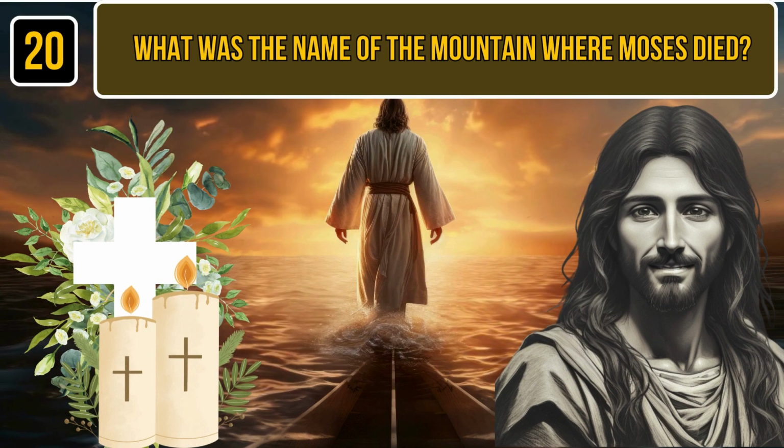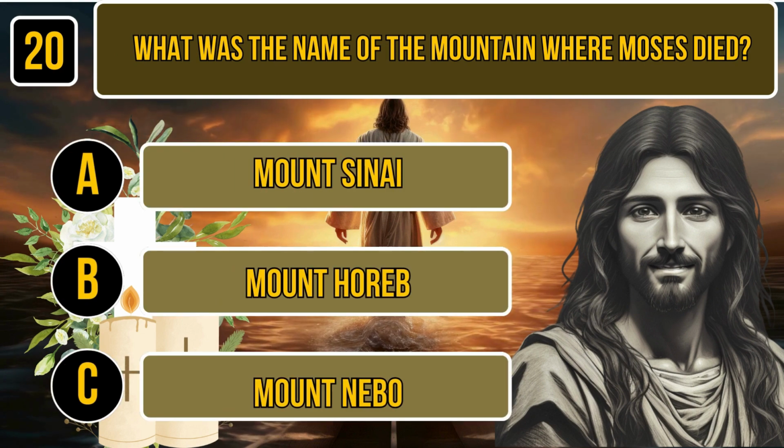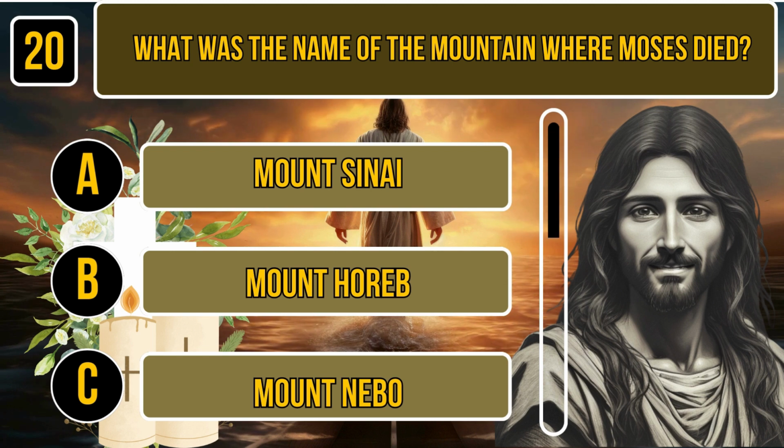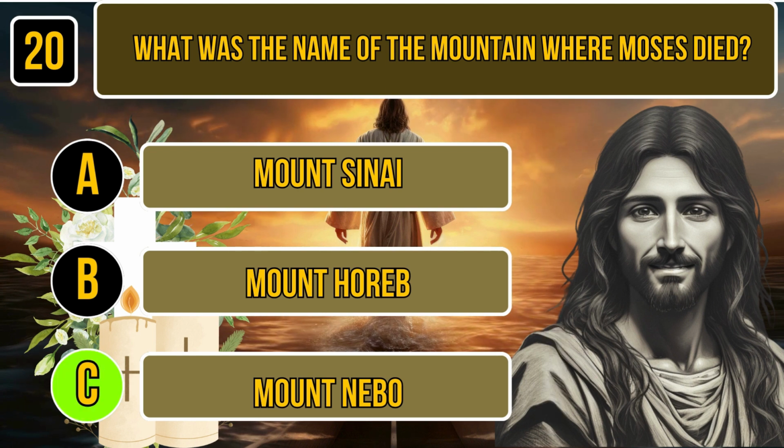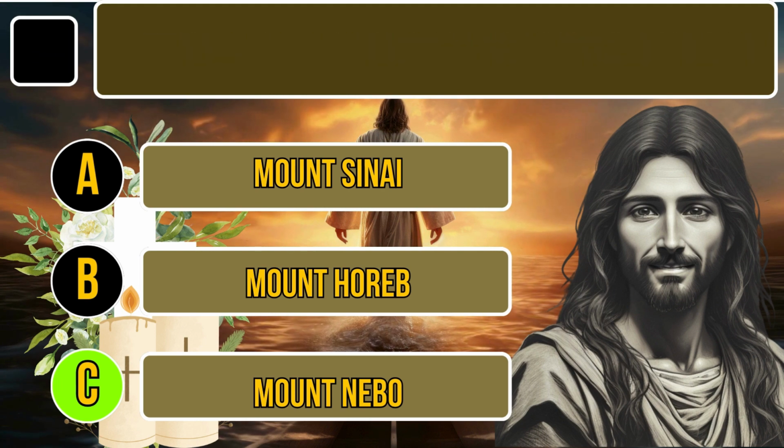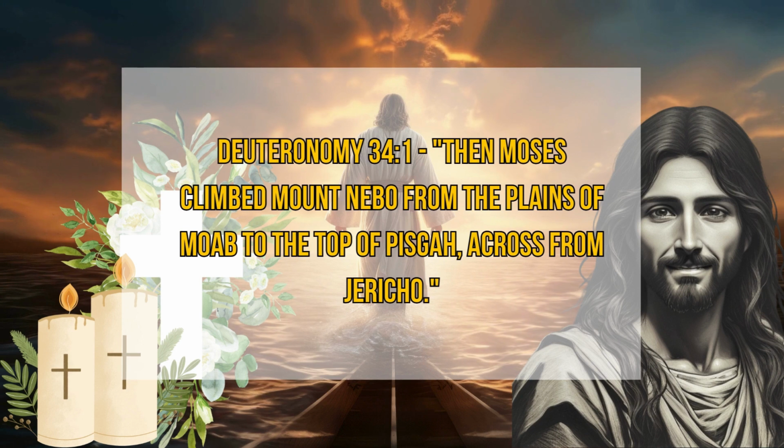Question number 20. What was the name of the mountain where Moses died? A. Mount Sinai. B. Mount Horeb. C. Mount Nebo. Time for thinking. The correct answer is Mount Nebo. Deuteronomy 34:1. Then Moses climbed Mount Nebo from the plains of Moab to the top of Pisgah, across from Jericho.